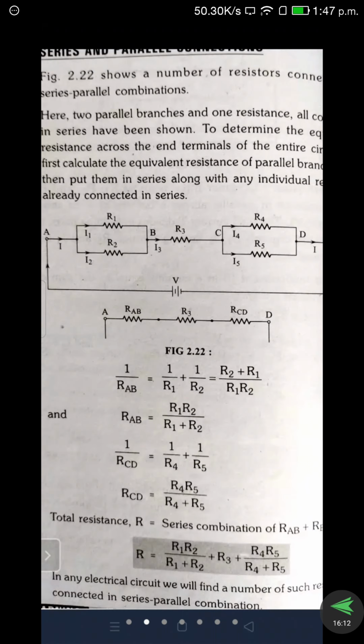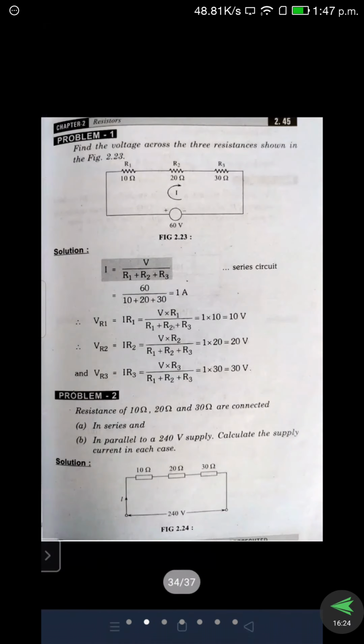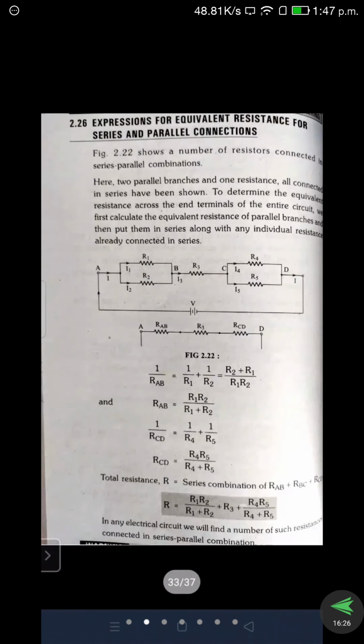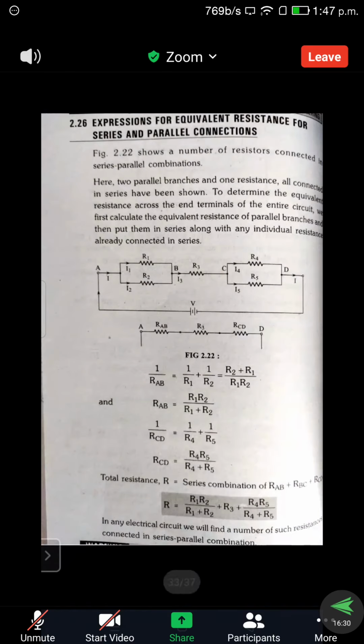Instead of RAB, we can write R1 R2 by R1 plus R2, and instead of RCD, we can write R4 R5 by R4 plus R5. So this is the method we follow for calculating series and parallel connections in a given circuit.